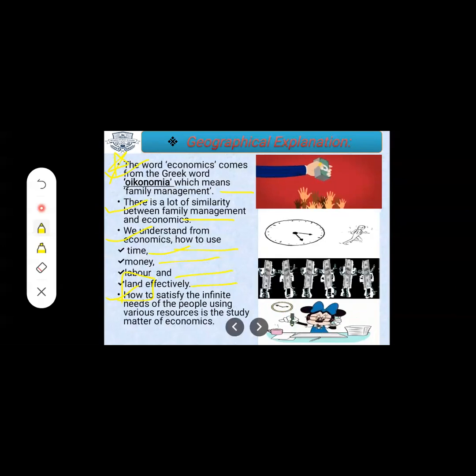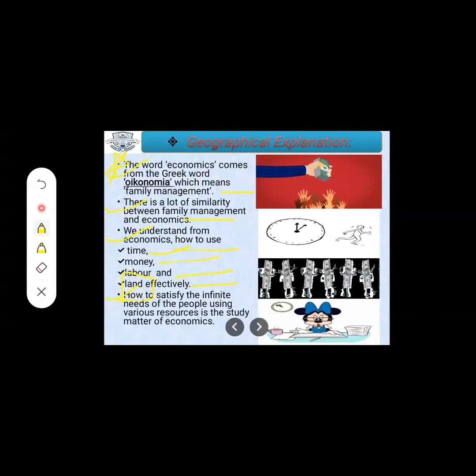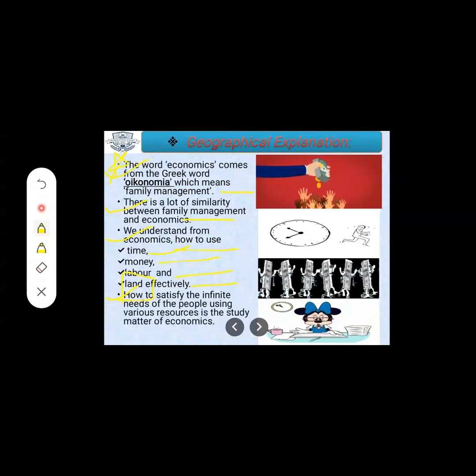For example, if income is very less, say 20,000, and land is also less, then we should be able to manage that land properly, so that all, rich or poor, will get that resource.